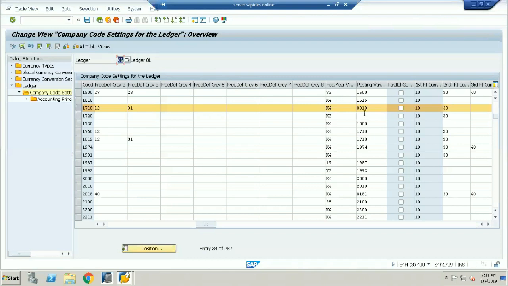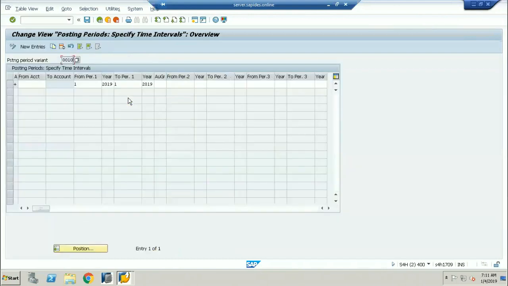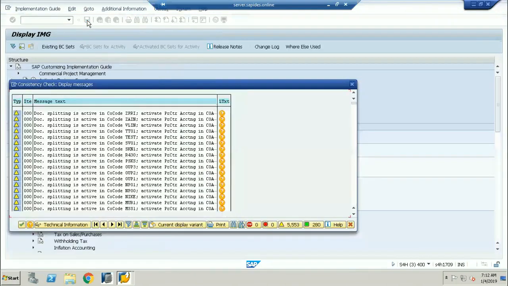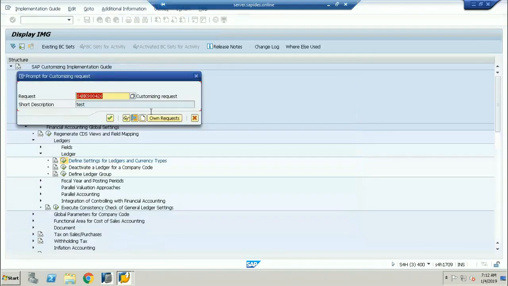Now, which period is open? Only the January month is open for this particular variant, as we just showed. The first period of 2019, January, is open. Now I'm saving the settings. Yes, the settings have been saved.